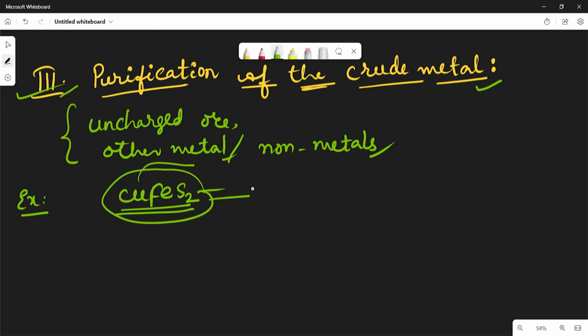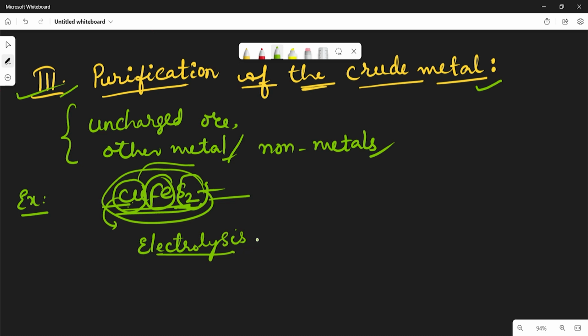So to remove all the impurities, it is purified by suitable methods including electrolysis.